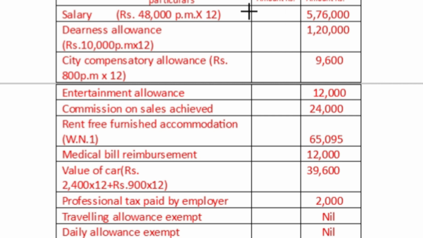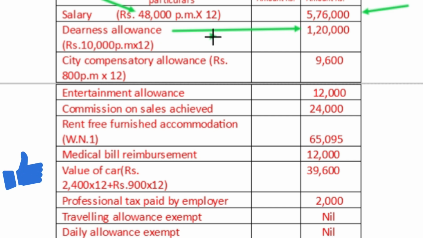Salary rupees 48,000 per month for 12 months, 5,76,000. So this is annual computation; income tax is computed on annual income, so all income is calculated on an annual basis. Then the dearness allowance given in the question, rupees 10,000 per month for 12 months, it is 1,20,000. City compensatory allowance 800 rupees per month, so 800 into 12, 9,600.